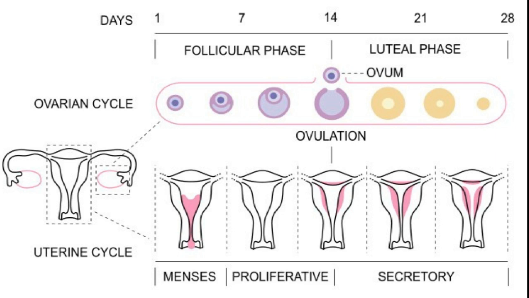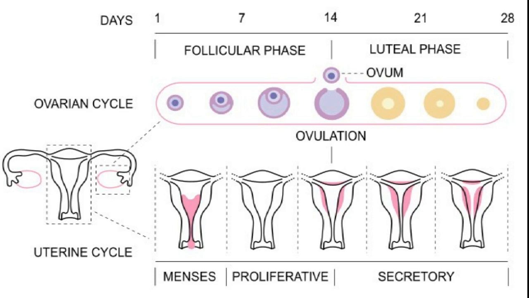Here you can see that the ovarian cycle, in order to fulfill its responsibility, can be divided into the follicular phase that leads to ovulation and finally ends at the luteal phase. Similarly, the uterine cycle does its job in parallel with the ovarian cycle and divides into the menstrual, proliferative and secretory phases.